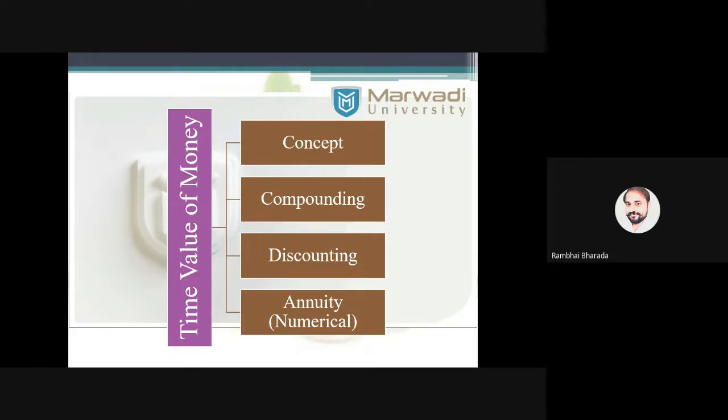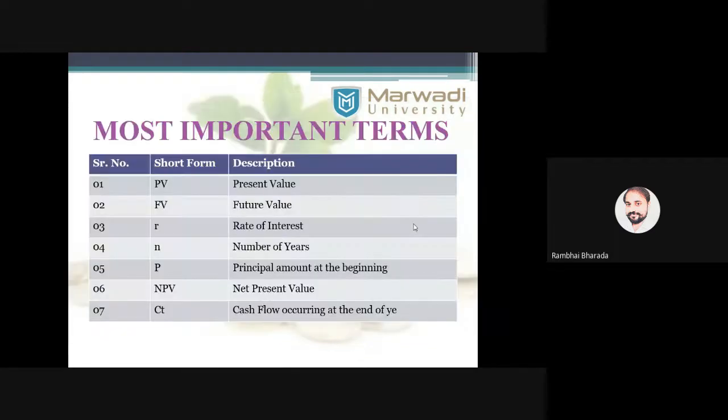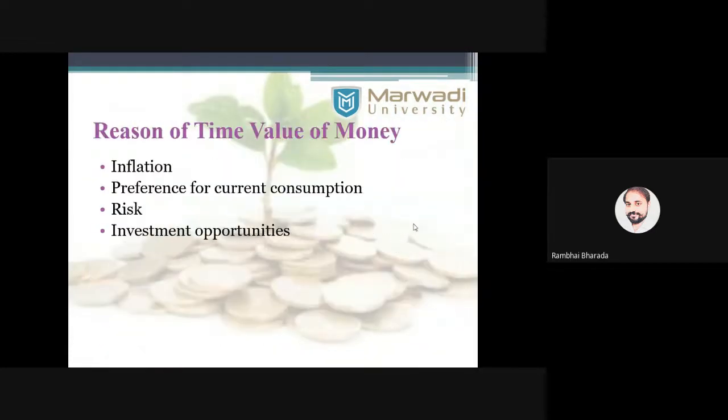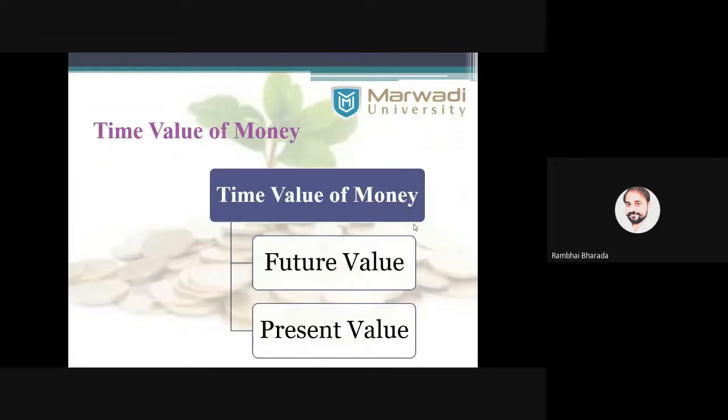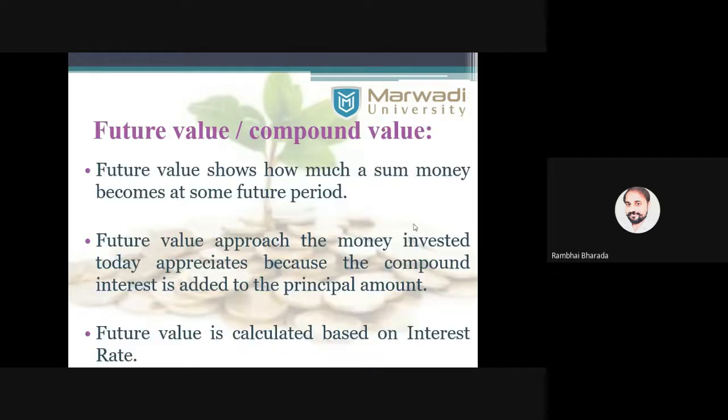So time value of money contains two different aspects: future value and present value. Let me explain both in detail. Here, future value shows how much a sum of money becomes at some future period.